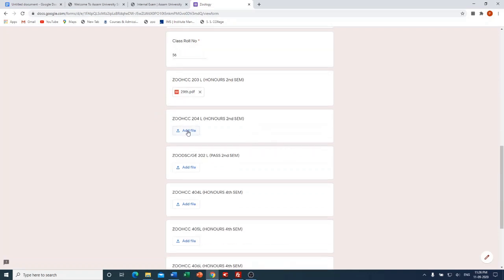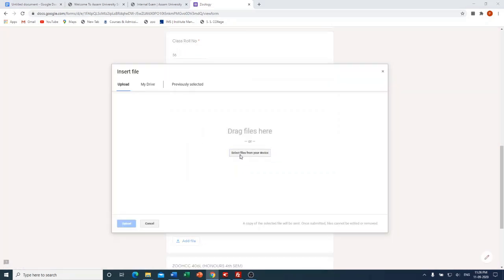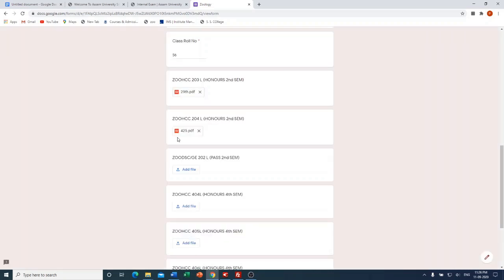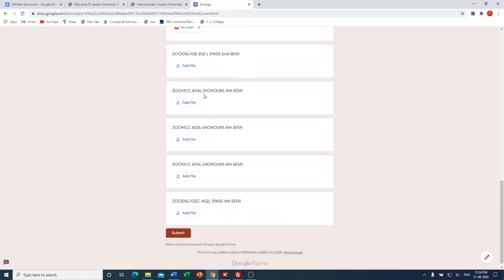Next, the second file I have to select, and for that the same procedure. One thing you have to remember is that your file size will be displayed here, and if it is more than 10 MB, then it will not be uploaded. You will be warned that your file size exceeds the permissible limit, and then after selecting that file you have to click the upload, but you have to select within the file size limit. As these two are for second semester, I can leave the other links for uploading of files, and I can go for submission.